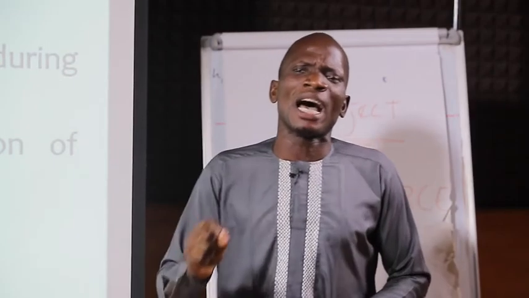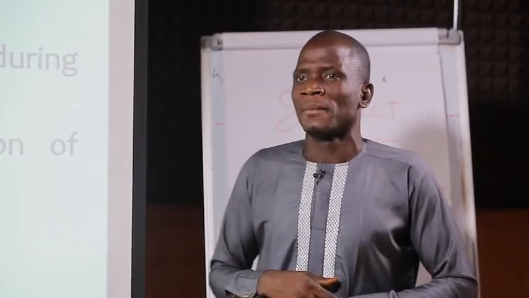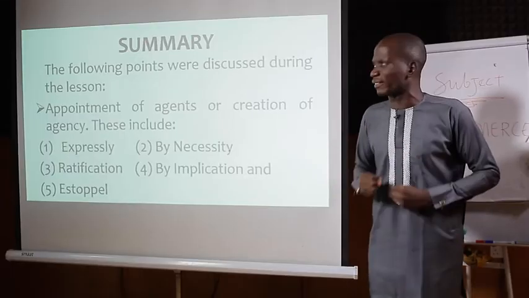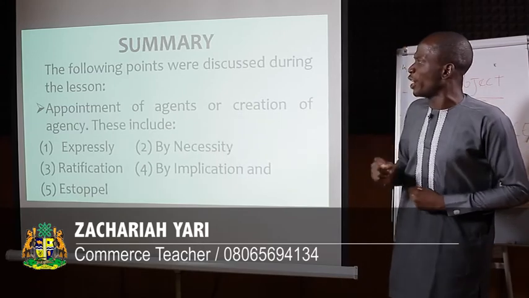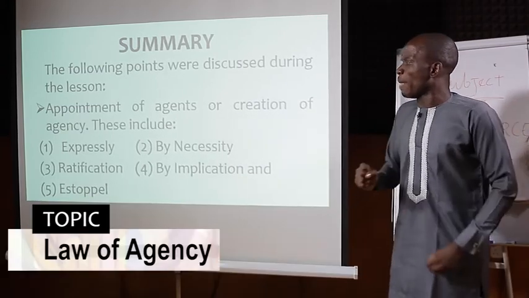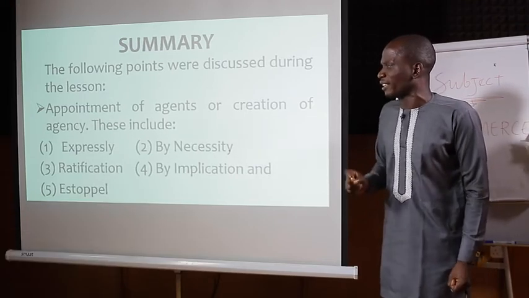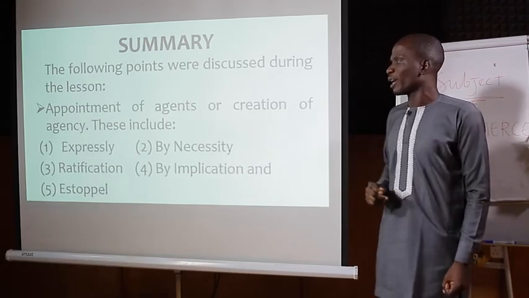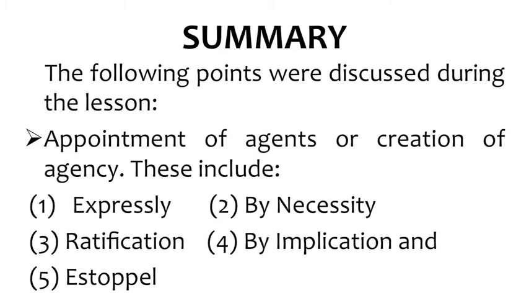Now, learners, from what we have discussed so far, from the beginning to the end of this lesson, the following points were discussed. Appointment of agents or creation of agency, and this includes expressly, by necessity, by ratification, by implication, and estoppel.